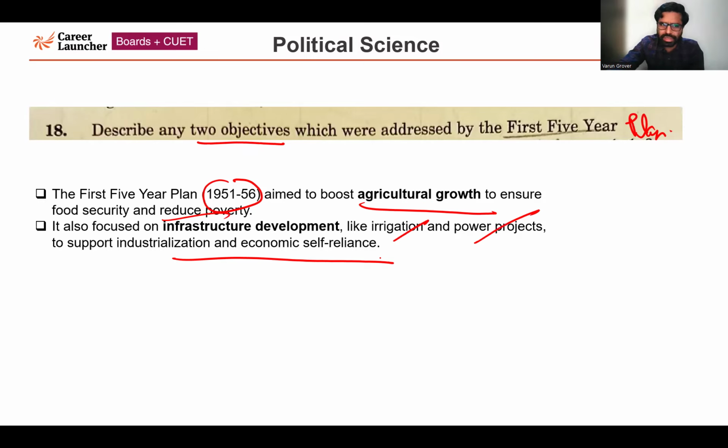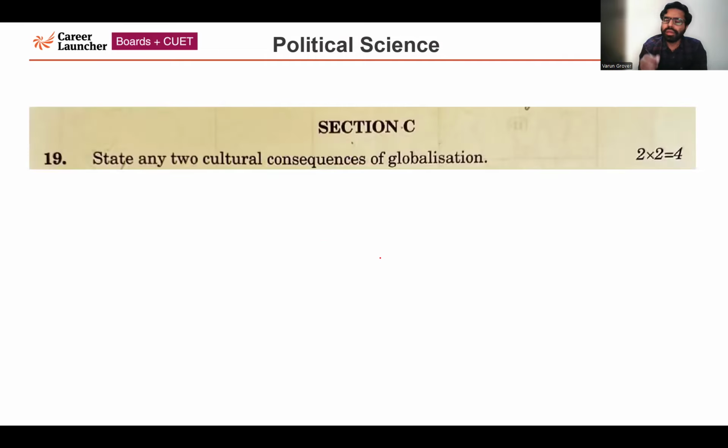Now, next question, question number 19. Now we are moving forward to Section C, the 4 marker. So we have discussed MCQ based questions and 2 markers. Now I'll be discussing 4 marker questions from this set. Question number 19: state any 2 cultural consequences of globalization.